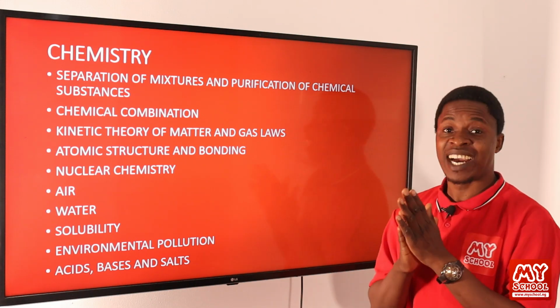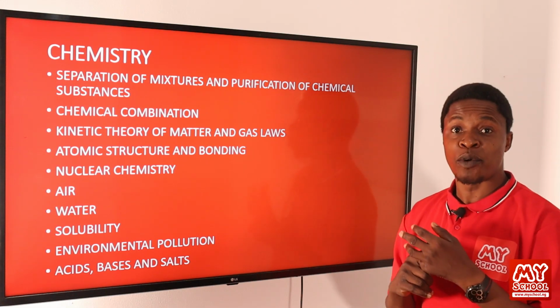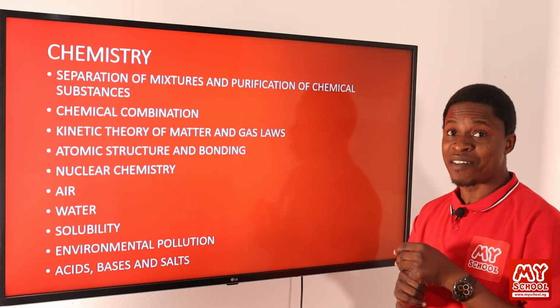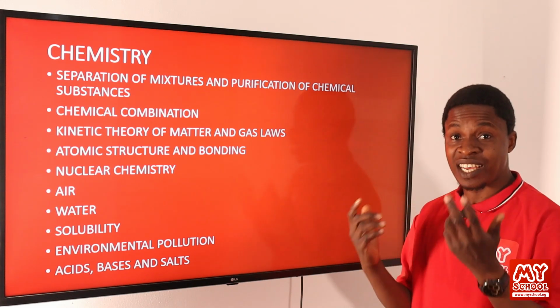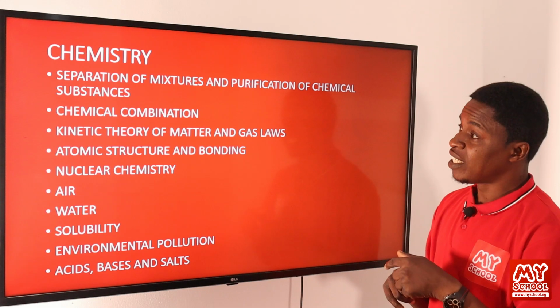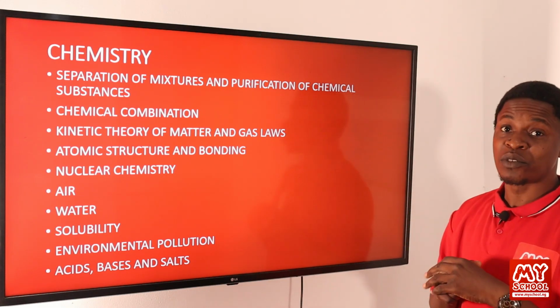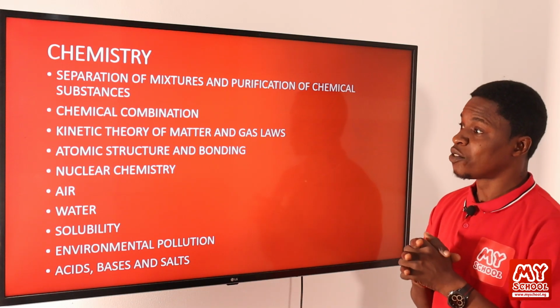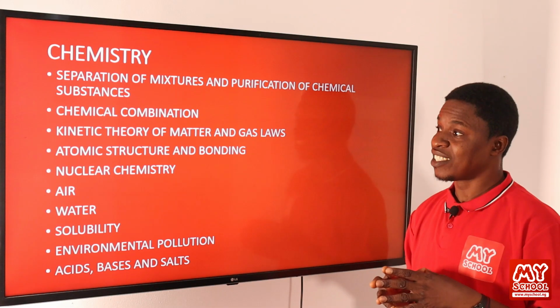And of course, there are some laws that were given by those scientists. We talk about Boyle. Boyle is a scientist. That's why we have Boyle's law. One of the scientists again is Charles. That's why we have Charles's law. We talk about Gay-Lussac's law. We'll be talking about Graham's law of diffusion. We'll be talking about Avogadro's law, and so on and so forth. That's underneath the kinetic theory of matter and gas laws.